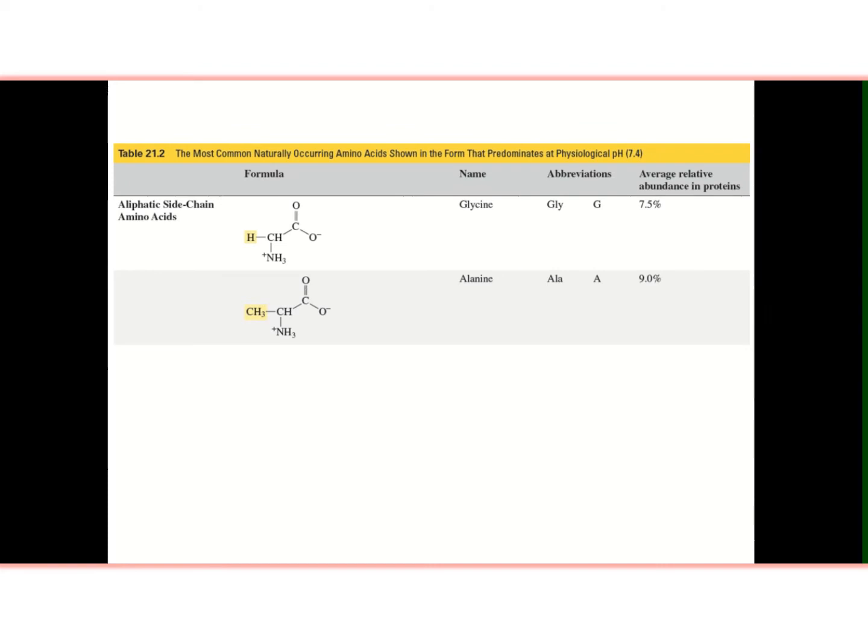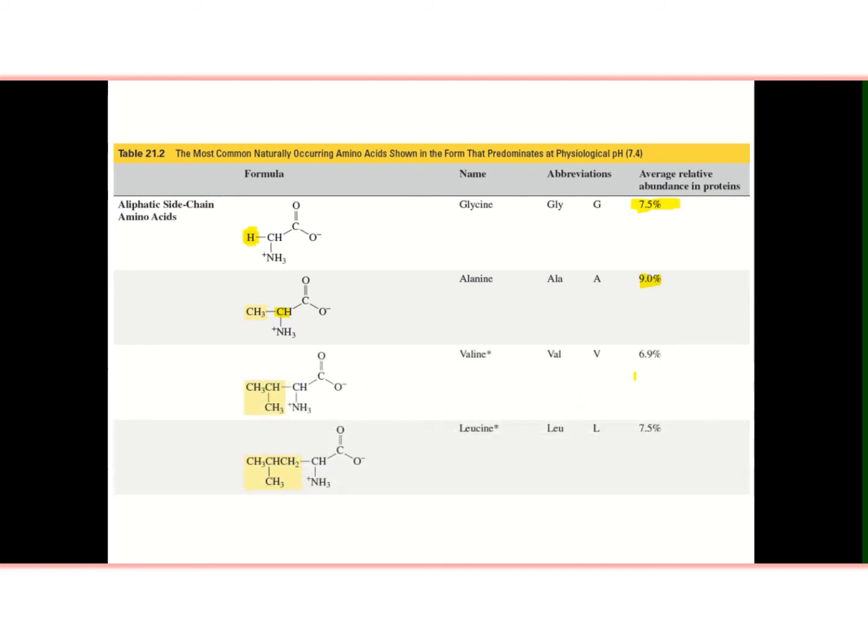These are the simplest amino acids: glycine, which has relative abundance 7.5%, and alanine about 9%. Glycine is the simplest amino acid as it has a side chain of hydrogen, and it is the only amino acid which does not have a chiral center. All other amino acids, you can see this alpha carbon in alanine has 4 different groups attached to it, so it is chiral. Except glycine, all other amino acids are chiral.